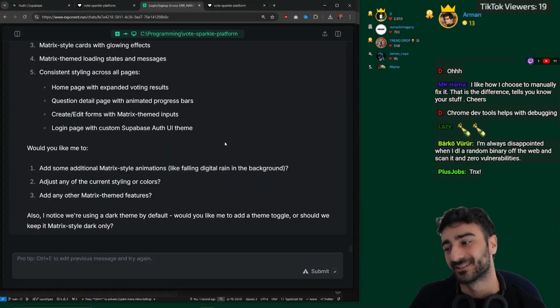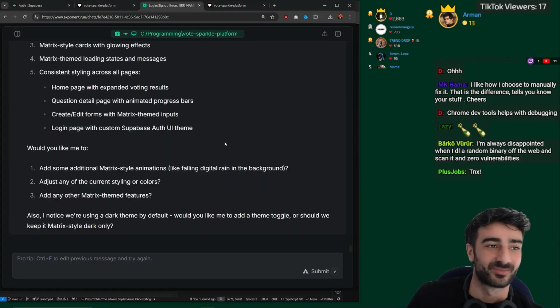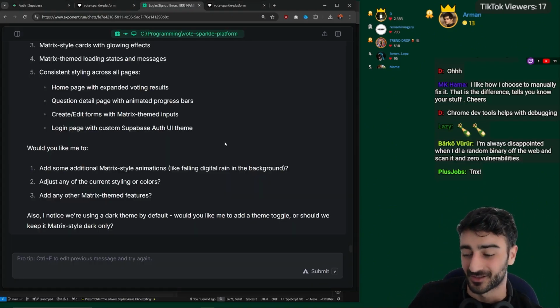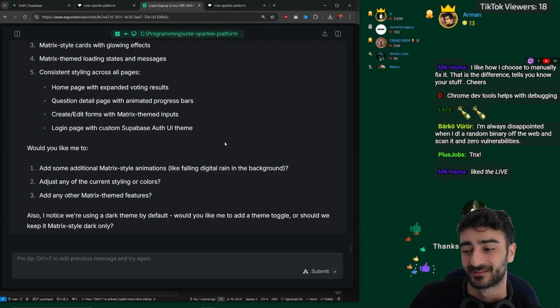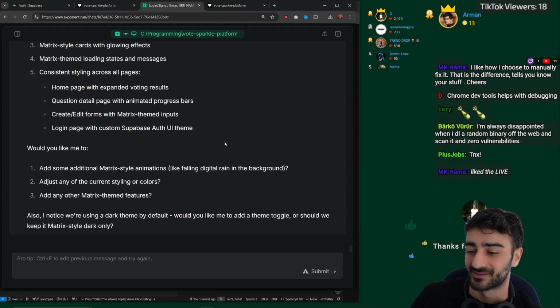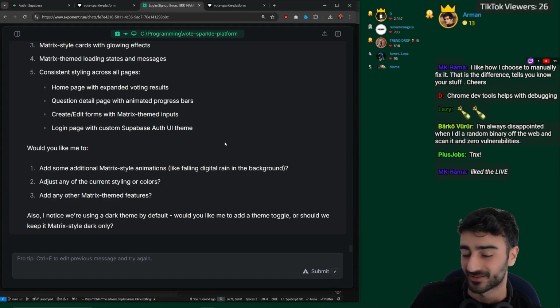Now we're reaching another point of a developer's life cycle where a lot of things tend to go wrong, and that is deployment. We're going to try to deploy this live on the interwebs, and there's a pretty good chance it's not going to work the first time. So buckle up, guys. Here we go.